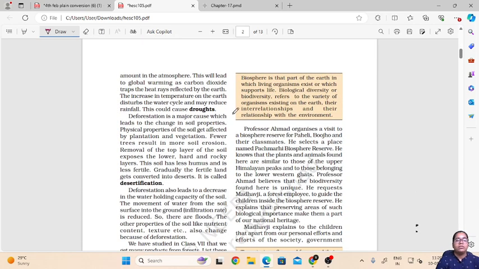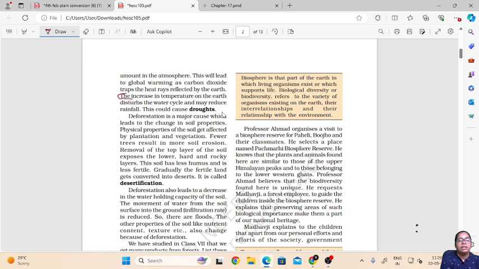So the first cause is droughts. If there is deforestation, basically if we cut the trees and there are no trees, what will happen? There will be no rains. So this will cause the increased temperature.